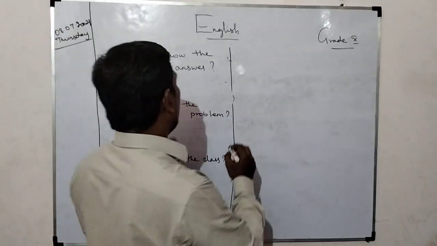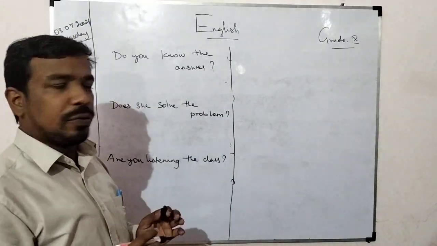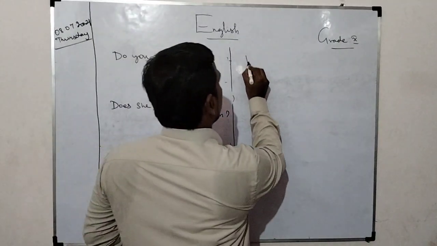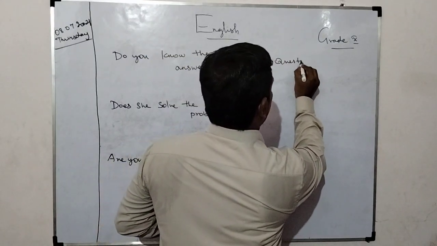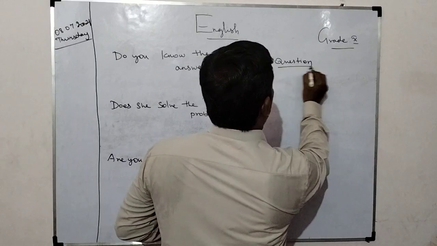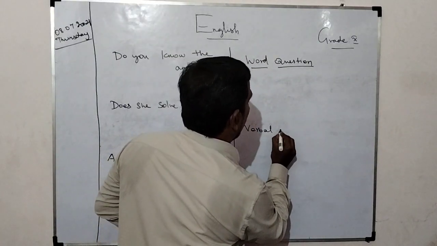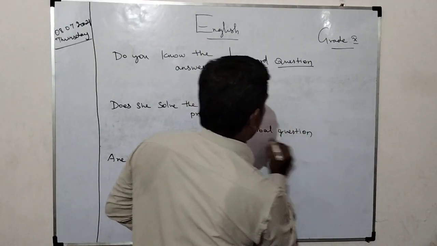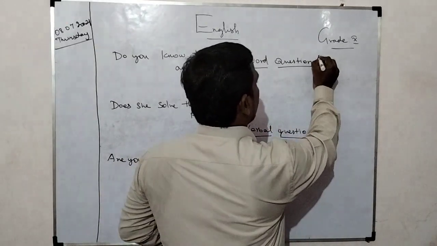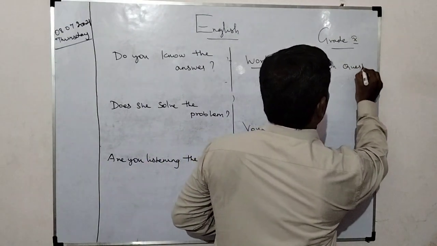For example, the question asking interrogative is divided into two. One is word question, another one is verbal question. Word question, otherwise known as WH question.